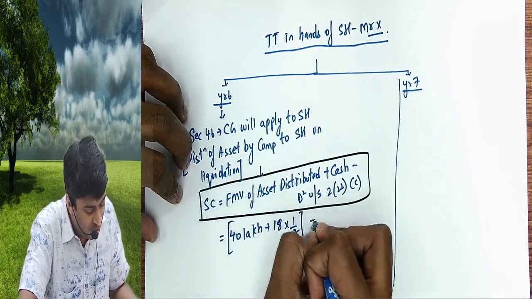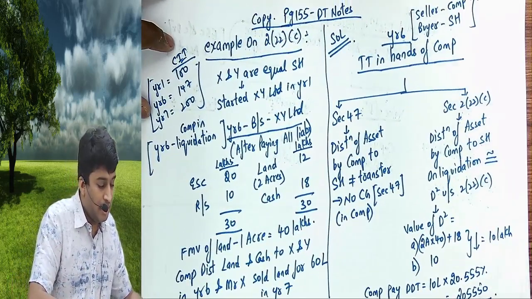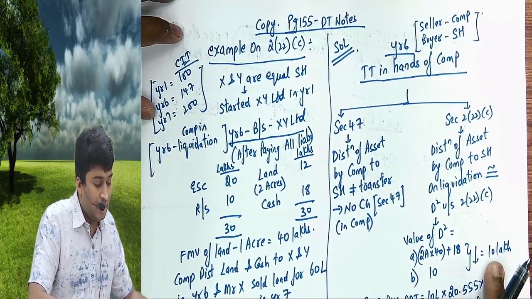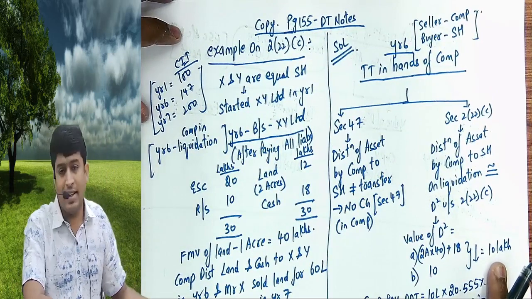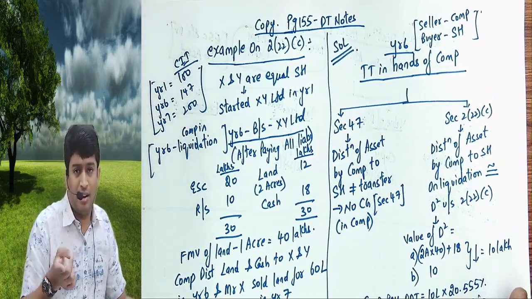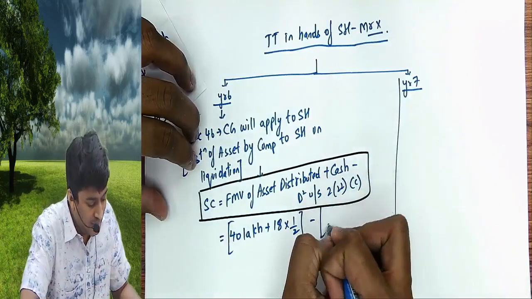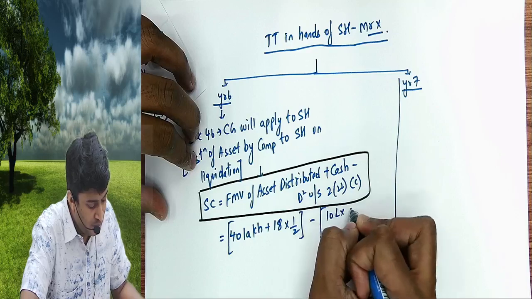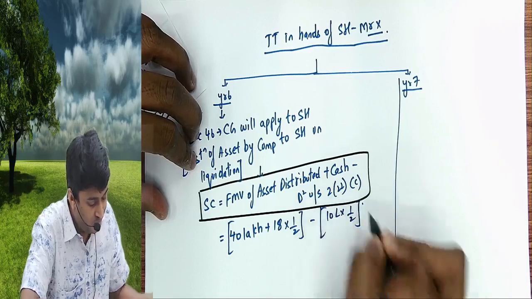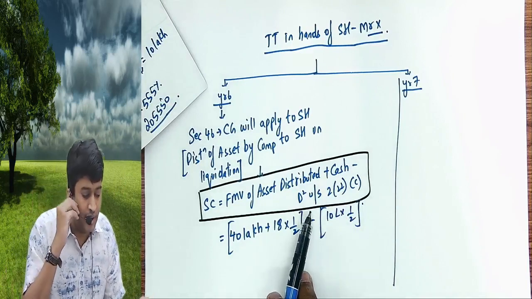Minus deemed dividend. What is the value of deemed dividend we got? 10 lakhs. 10 lakhs is deemed dividend, out of which half I will get, half Y will get. That is 10 lakhs into 1 by 2. Now listen, why are we deducting deemed dividend?